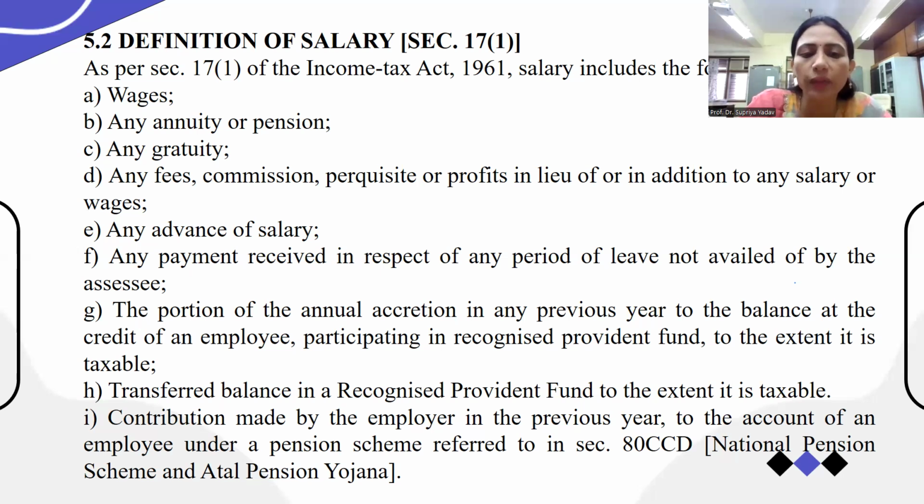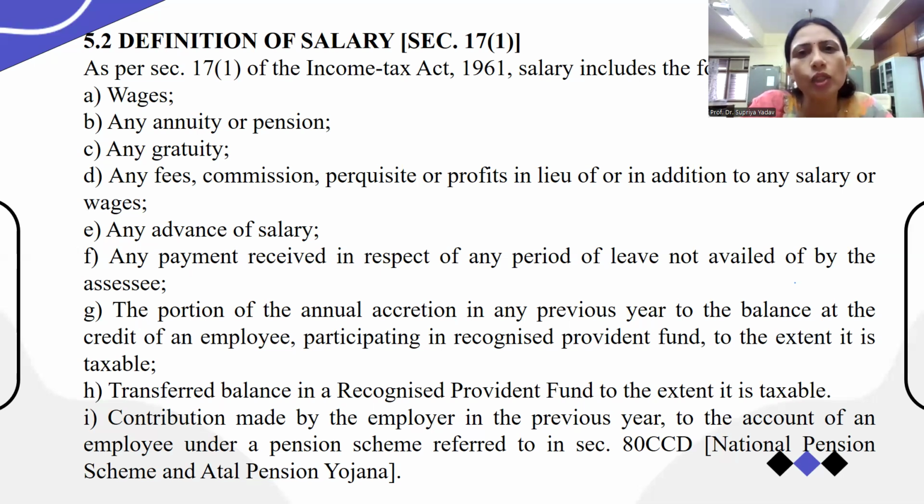Then contribution made by the employer in the previous year to the account of an employee under the pension scheme referred to in section 80CCD, National Pension Scheme or Atal Pension Scheme. That contribution made by the employer to the employee's account is also considered as salary.